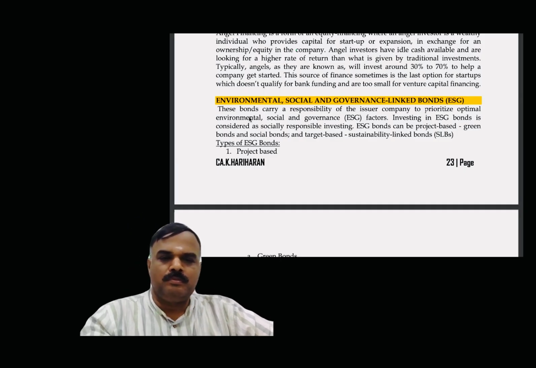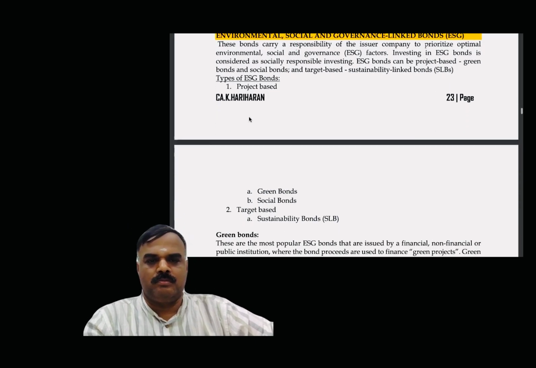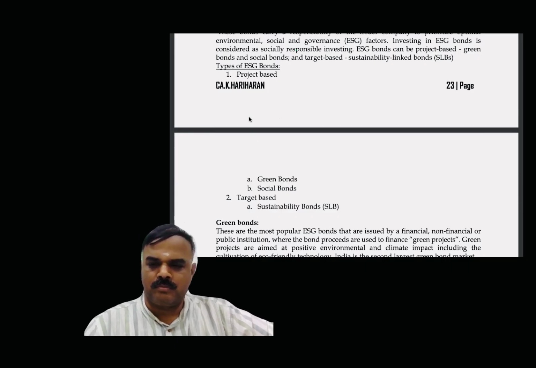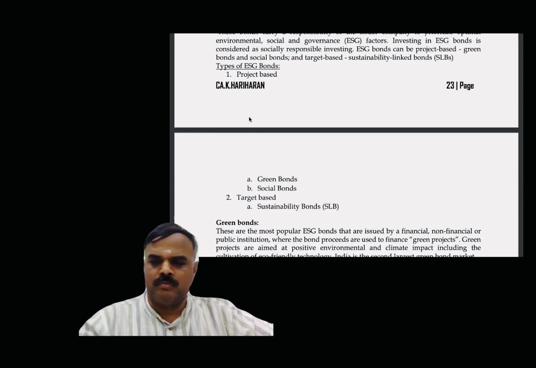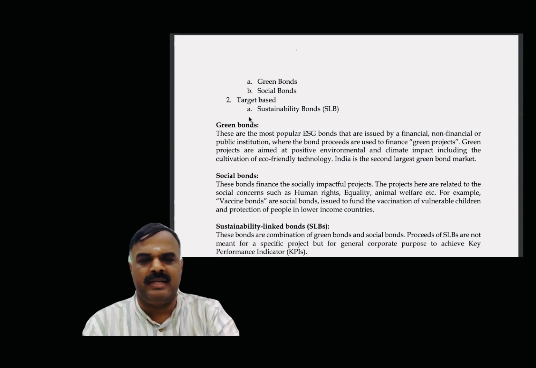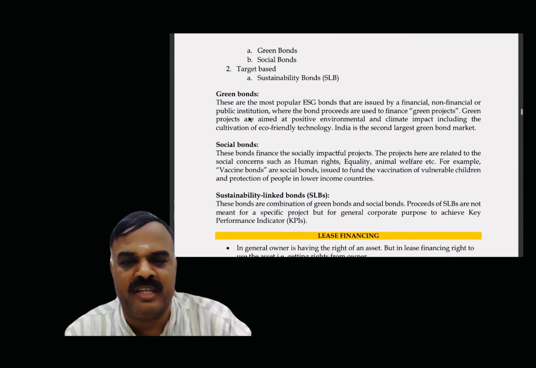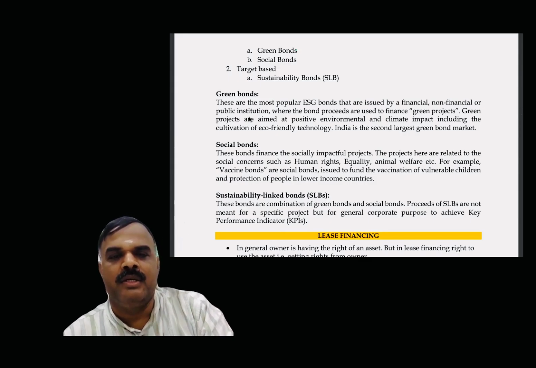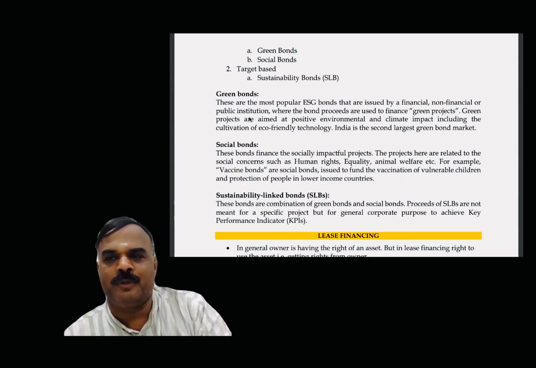Types of ESG bonds: 1. Project based, under which are green bonds and social bonds. 2. Target based, under which are sustainability bonds, SLB. Okay. Definitions are to be read. So what is a green bond, a social bond? Now you have got the overall idea about environmental, social, governance.